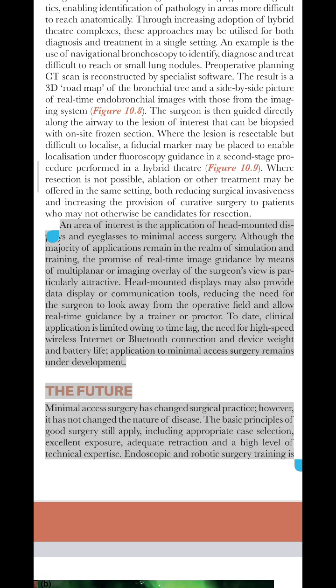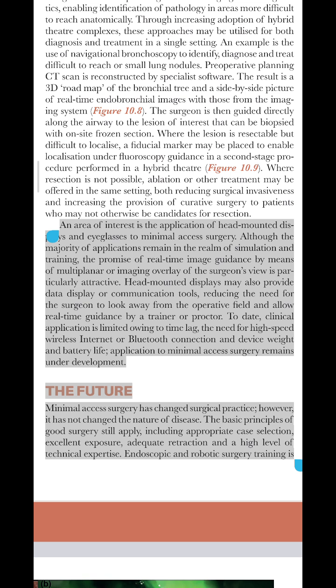An area of interest is the application of head-mounted displays and eyeglasses to minimal access surgery. Although the majority of applications remain in the realm of simulation and training, the promise of real-time image guidance by means of multiplanar or imaging overlay of the surgeon's view is particularly attractive. Head-mounted displays may also provide data display or communication tools, reducing the need for the surgeon to look away from the operative field and allow real-time guidance by a trainer or proctor. To date, clinical application is limited owing to time lag, the need for high-speed wireless internet or Bluetooth connection, and device weight and battery life. Application to minimal access surgery remains under development.